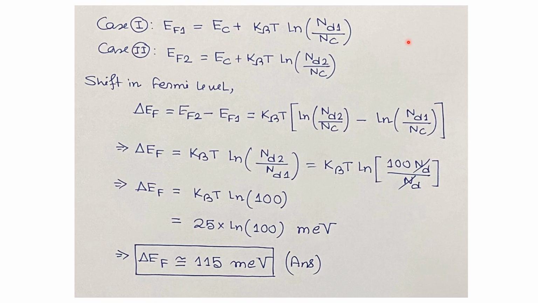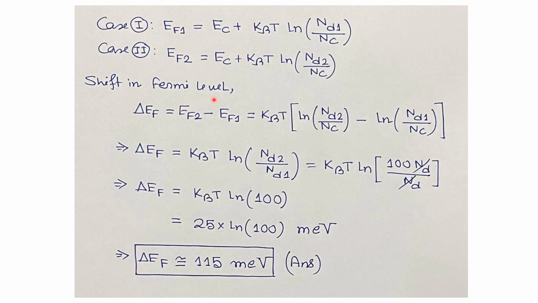Now, we will directly use the formula for Fermi level in n-type semiconductor for both cases. In case 1, the Fermi level EF1 is equal to Ec plus kBT times ln of Nd1 by Nc, where Nd1 is the donor concentration in the first n-type semiconductor. For the second n-type semiconductor, where the doping concentration is increased by 100 times, the Fermi level EF2 is Ec plus kBT times ln of Nd2 by Nc. Here Nd2 is 100 times Nd1.